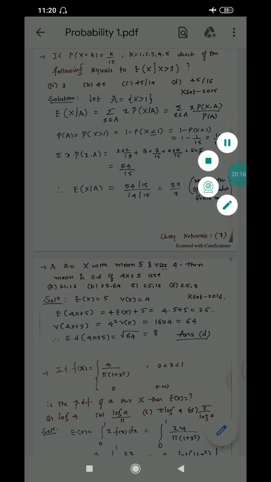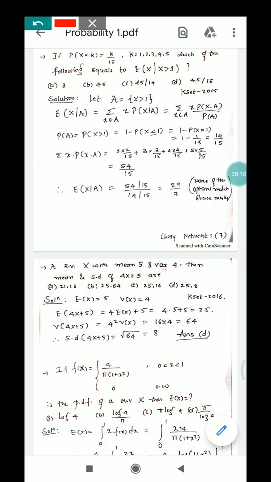So probability of A is 14 by 15, and the numerator is the summation of x into probability of X intersection A. So X intersection A is X greater than 1, so greater than 1 is 2, 3, 4, 5. So I have to put the corresponding values and take the summation, that is 54 by 15, and the answer is 27 by 17, and this does not match with any of the options. So this is a grace marks.